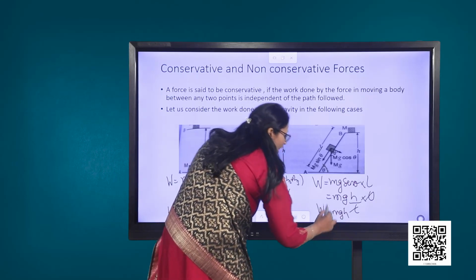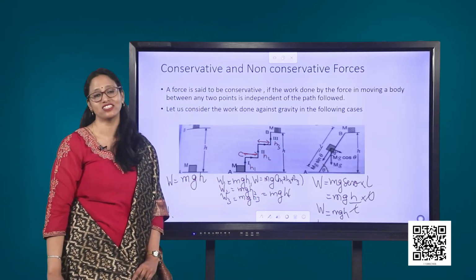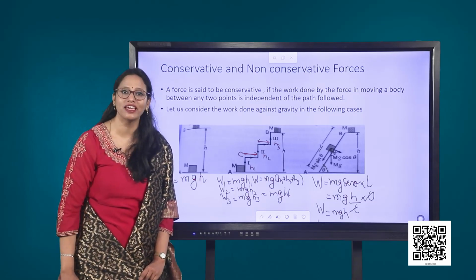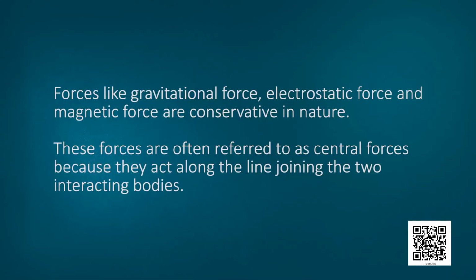Therefore, we have now proved that whatever be the path through which the mass has been raised to a height h, the amount of work done against the force of gravity remains the same and it is equal to m into g into h. So, now we know that gravitational force is a conservative force. Forces like electrostatic force and magnetic force are also conservative in nature. These forces are often referred to as central forces because they act along the line joining the two interacting bodies.